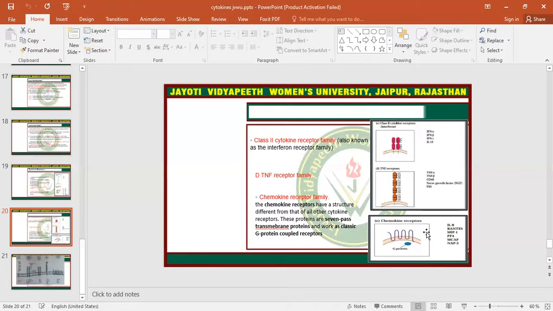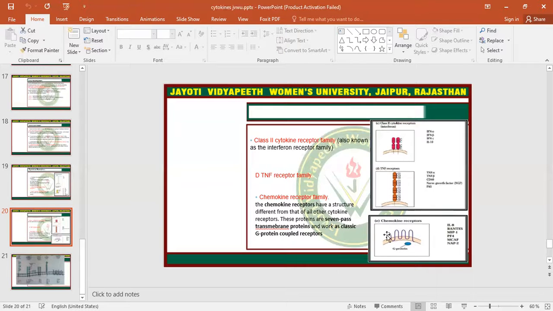One end of the chemokine receptor is outside the cell, on the surface of the cell membrane, and the other end is inside the cytoplasm, bound to a G protein coupled receptor.